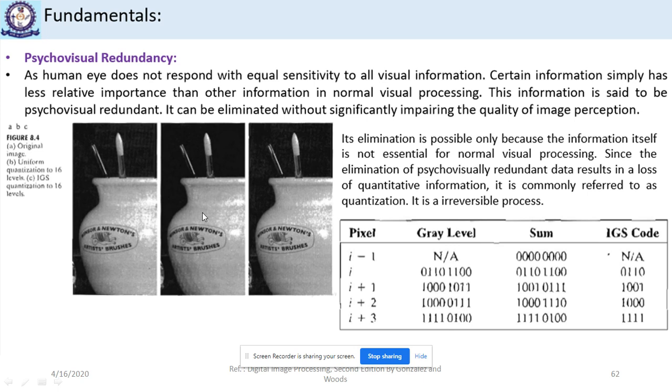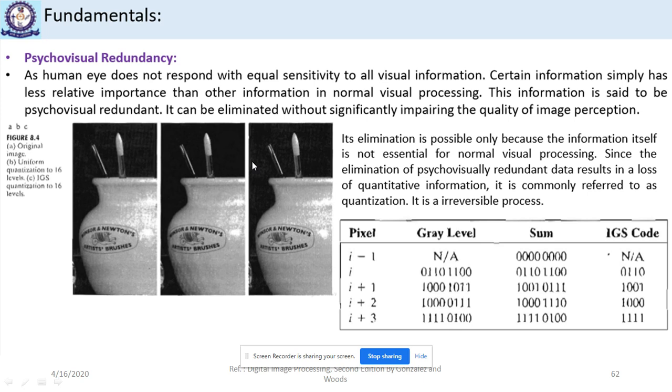So when we start noticing false contouring, we use IGS quantization. What do we mean by IGS quantization? IGS is improved gray scale quantization, used to remove the false contouring. By going from 8 bits to 4 bits, we have achieved a compression ratio of 2 in IGS quantization. The compression ratio will be 2 because we still have 4 bits to represent each pixel. This means a total of 16 gray levels.